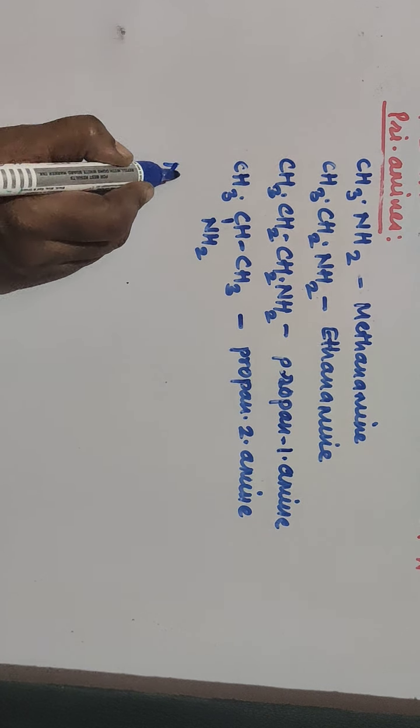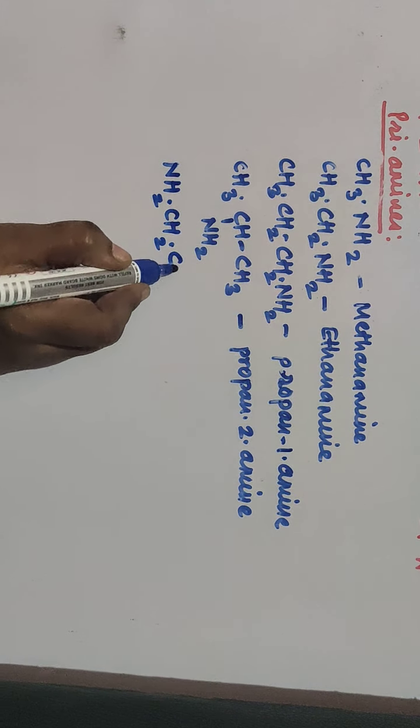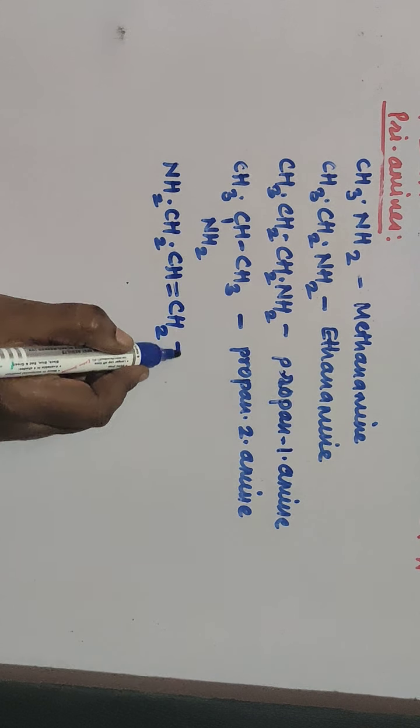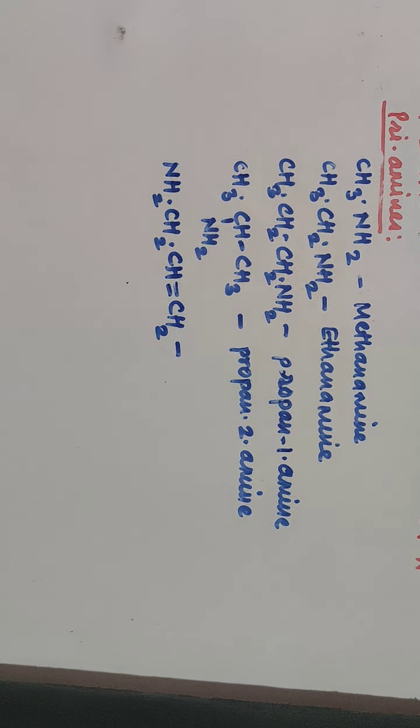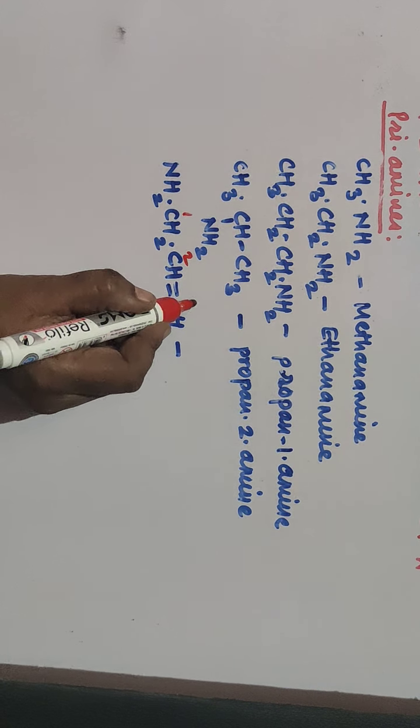We'll take one more compound, NH2CH2CH=CH2. Here the parental hydrocarbon is an alkene, that means it contains a double bond, so you are supposed to indicate the position of the double bond also. The NH2 group is closer to the left-hand side, so you start numbering from left to right: 1, 2, 3.